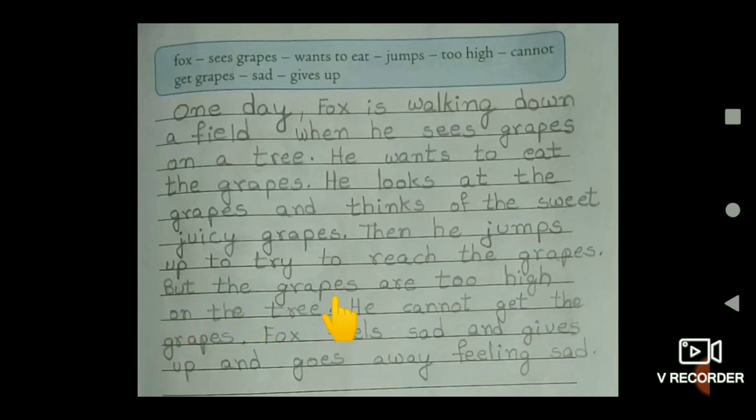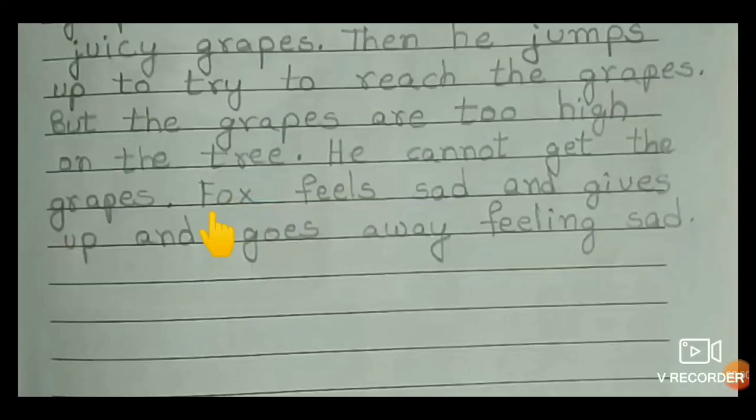But the grapes are too high on the tree. He cannot get the grapes. Fox feels sad and gives up and goes away feeling sad. Finally, the fox was very disappointed, children. Why? Because he did not get the grapes.